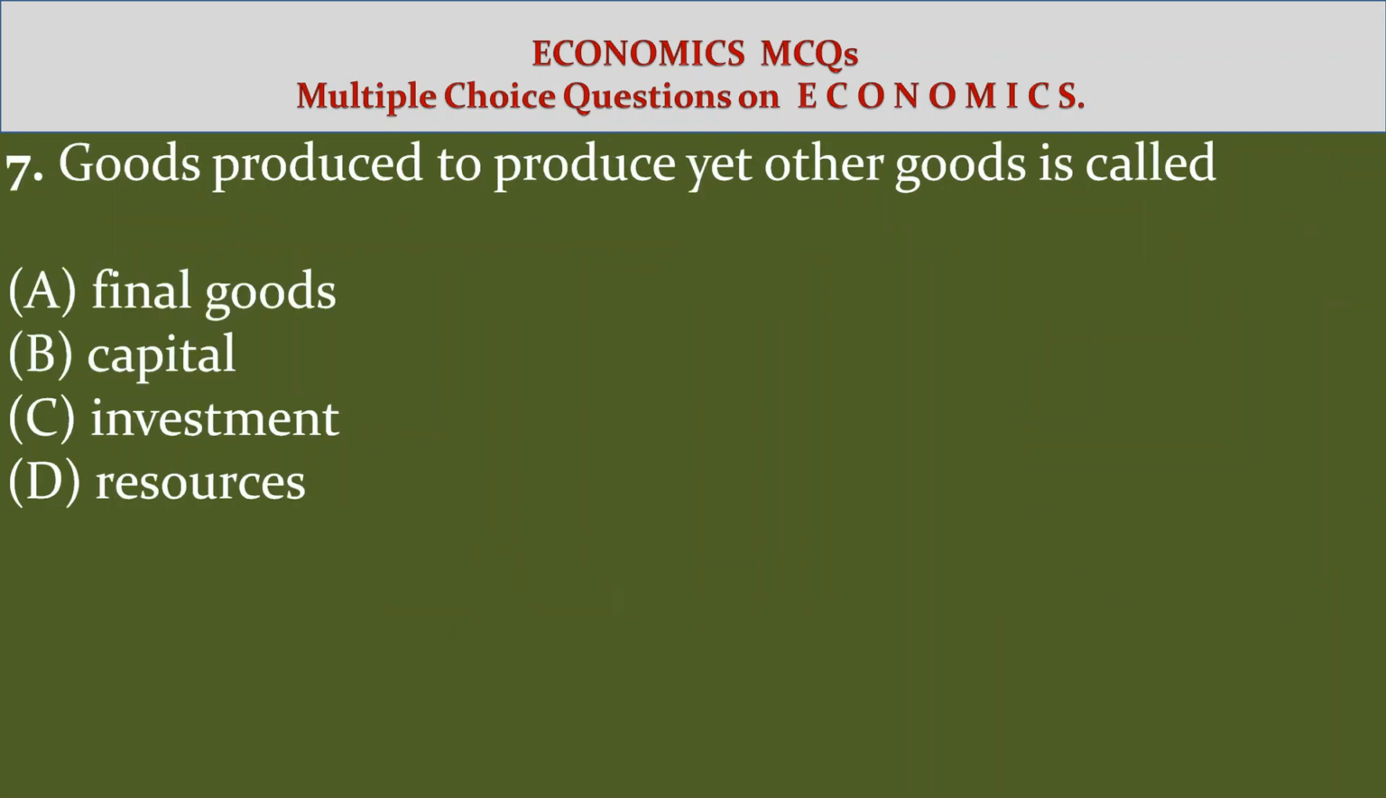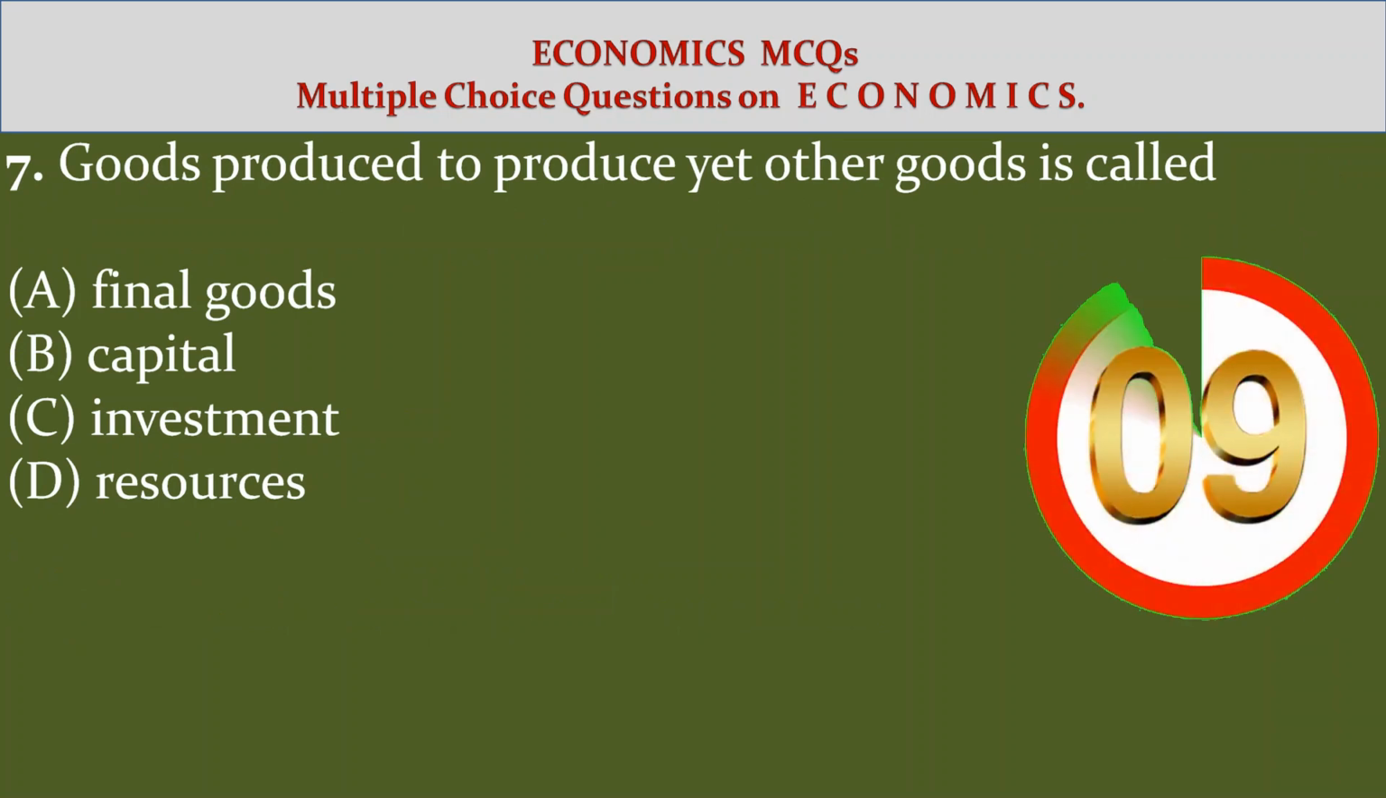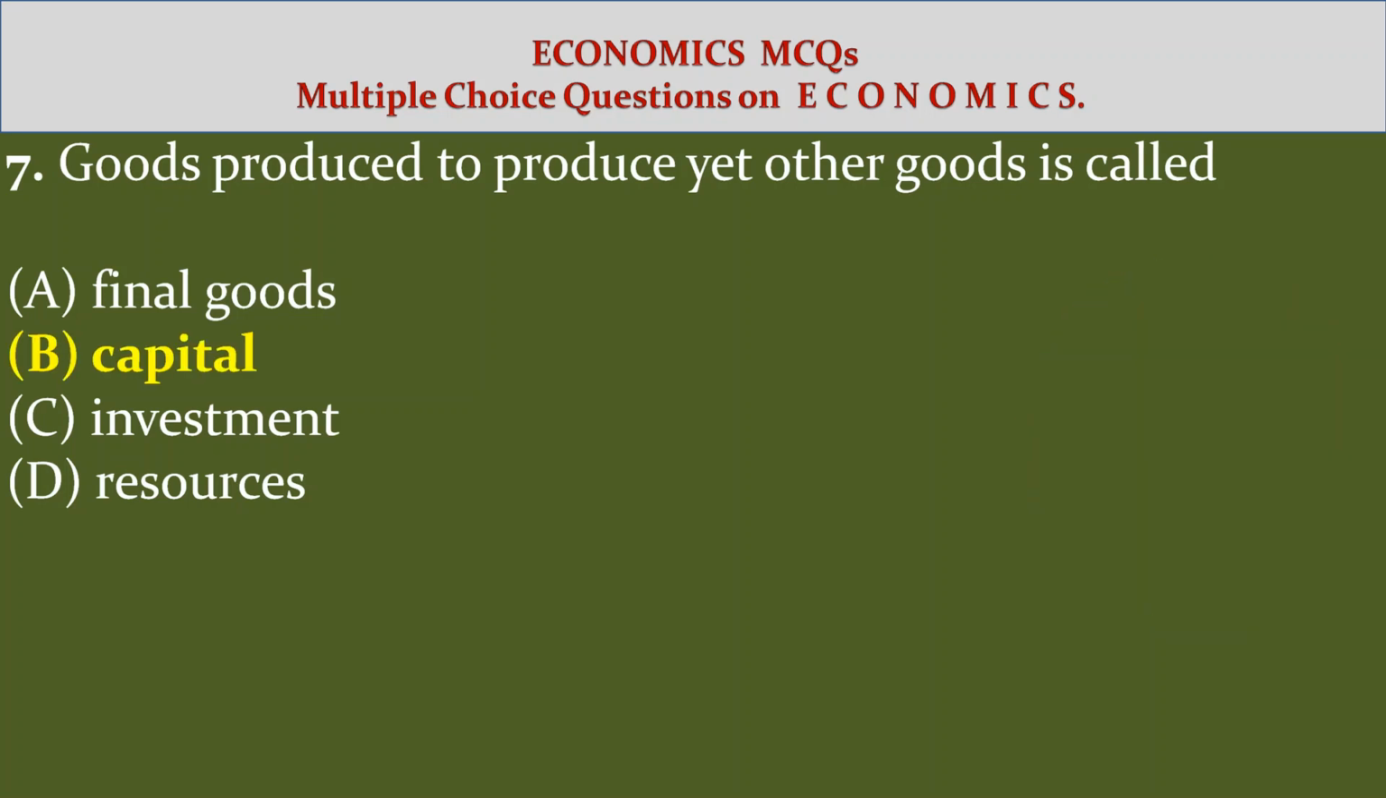7. Goods produced to produce yet other goods are called: Option A, final goods. Option B, capital. Option C, investment. Option D, resources. Answer, option B, capital.